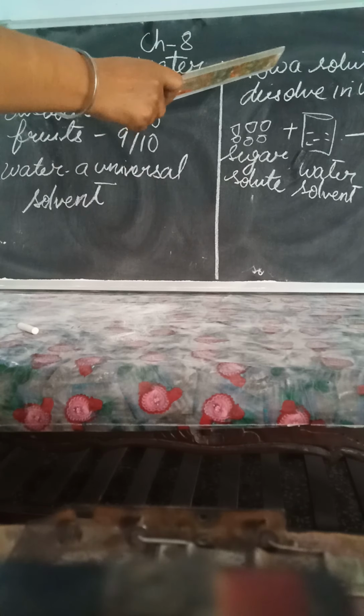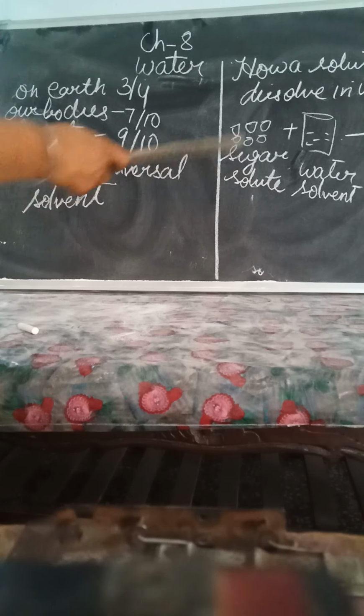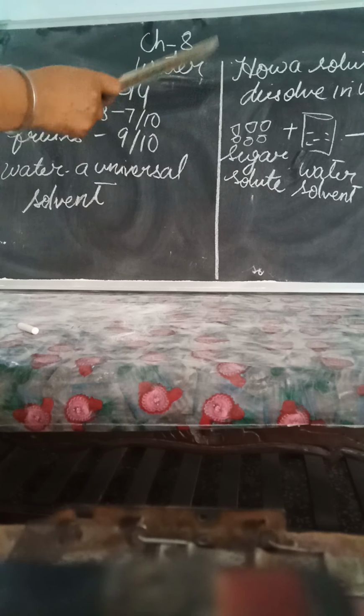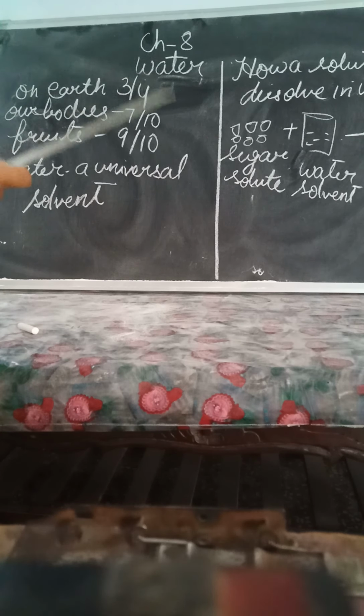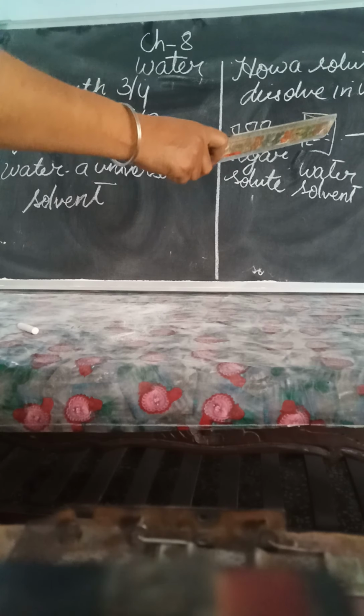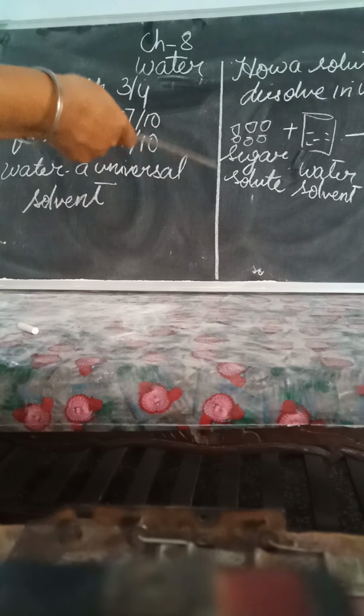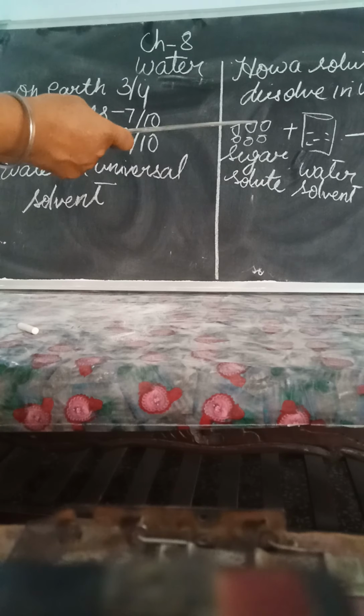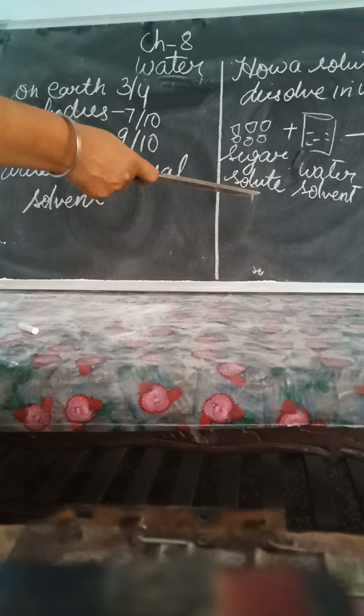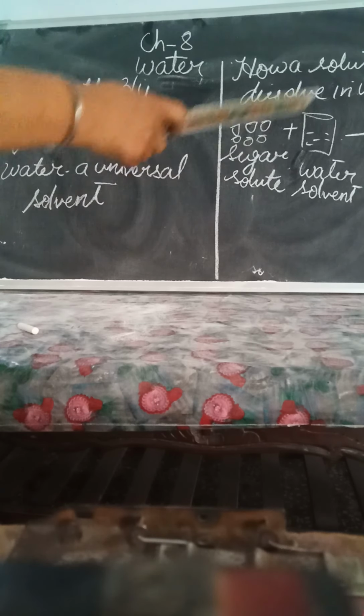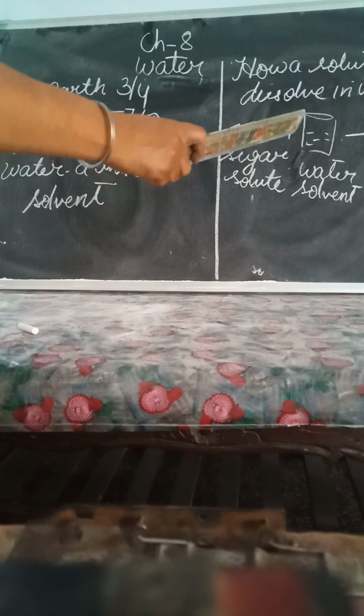How are solutes dissolved in water? When any solute, like sugar or salt, mixes with water, or any other solvent, we can say these solute molecules become separate and hide in the molecules of the solvent.